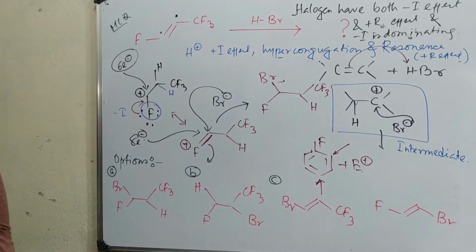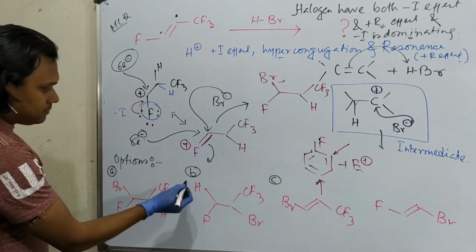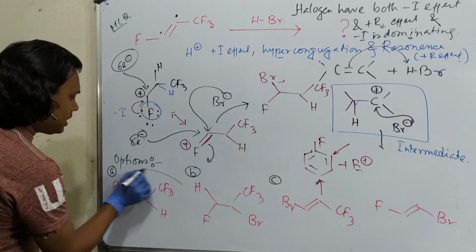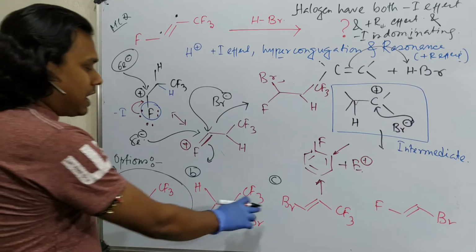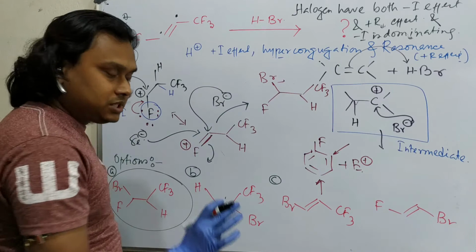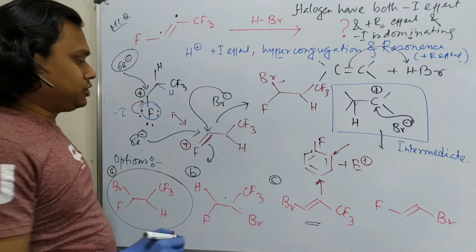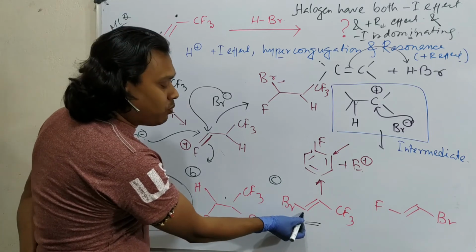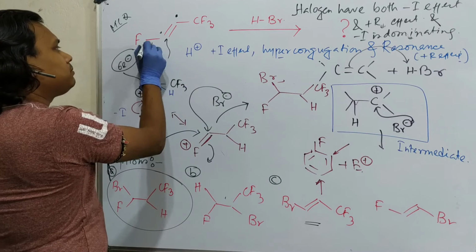So in this case, what is the answer? In this case, the answer to the question is this, A. Okay, this is the answer. Now, why not the other? I told you, because of that intermediate. Fine. This is actually aromatic nucleophilic substitution. For that purpose, the bromide anion needs to attack here and then it will replace the fluorine.